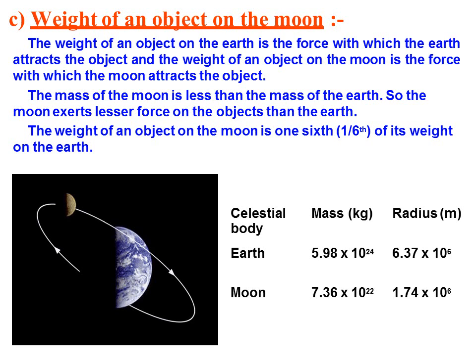So let's see here, Earth. Its mass is 5.98 into 10 to the power 24 kg. That is because of its radius, because of its size, because the moon is quite smaller than the Earth.